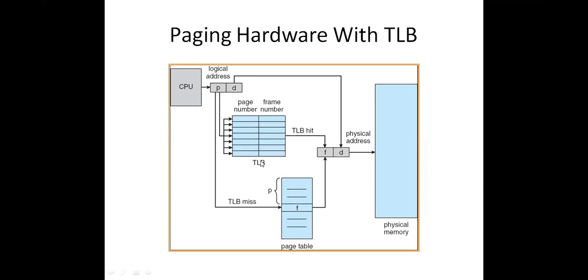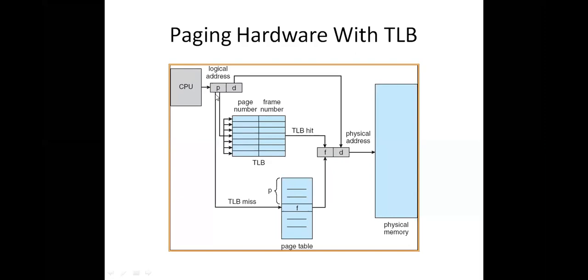But a TLB contains the information of page numbers which are used very frequently. That means frequently used page numbers and their frame numbers are available in the TLB. Whenever the CPU generates a logical address, it is divided into two partitions: one is the page number and the second is the offset.